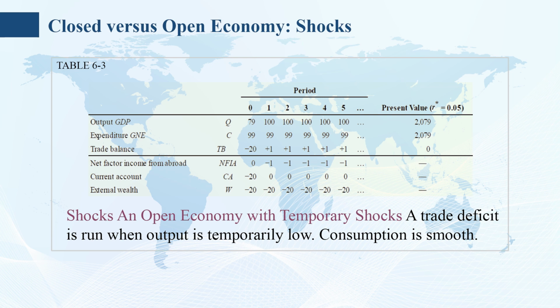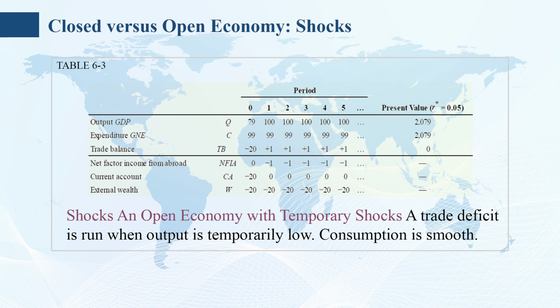In year 0, the country runs a trade balance of TB equals minus 20, a deficit, because output Q is 79 and the consumption C is 99. In subsequent years, when output is 100, the country keeps consumption at 99 and has a trade balance TB equals plus 1, a surplus.